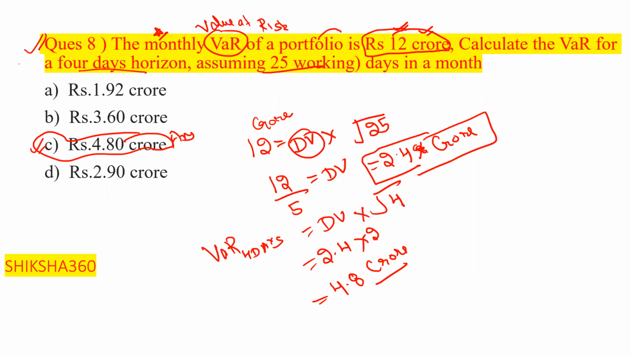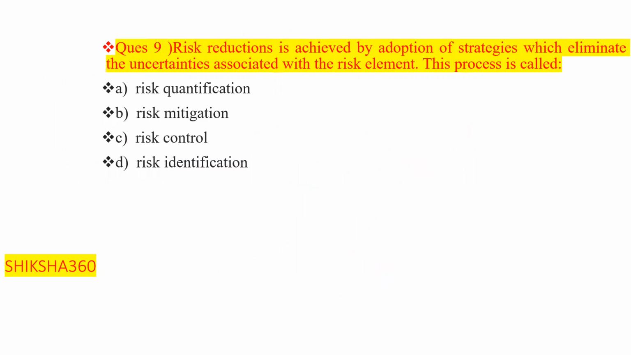We have discussed 3 questions, and all of them are a little bit different with respect to the previous question. Hope it is clear to all of you. Now move to the next question, question number 9. I request all of you to please participate in this question. Basically, how can we reduce risk?